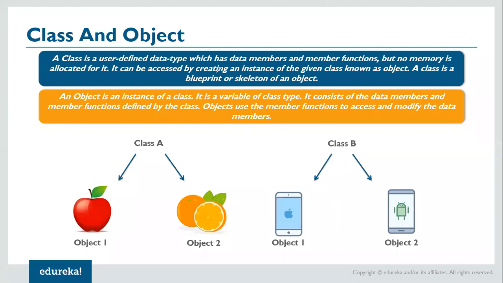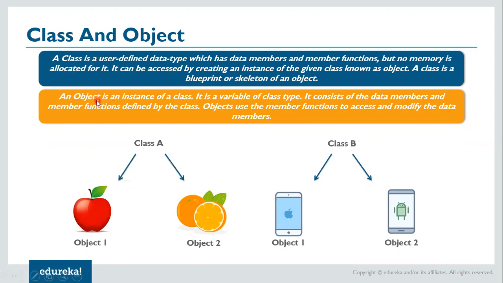Also, it can be accessed by creating an instance of a given class known as an object. So we know the distinction between a class and an object, right? Our class is a blueprint or a skeleton of an object. These details have been covered separately in more detail in a module called classes and objects. For the time being, please understand that a class is a blueprint and an object is an instance of that class